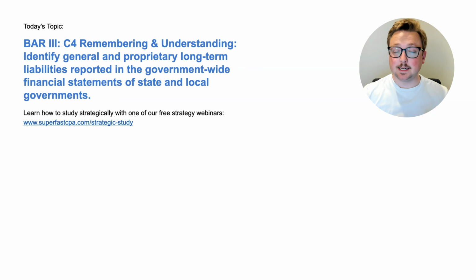I'm Logan, and in today's video, we're going to be going over bar area 3. This is section C4. This is a remembering and understanding topic. Identify general and proprietary long-term liabilities reported in the government-wide financial statements of state and local governments. And we're going to be doing that the SuperfastCPA way, which is diving straight into the questions to learn the